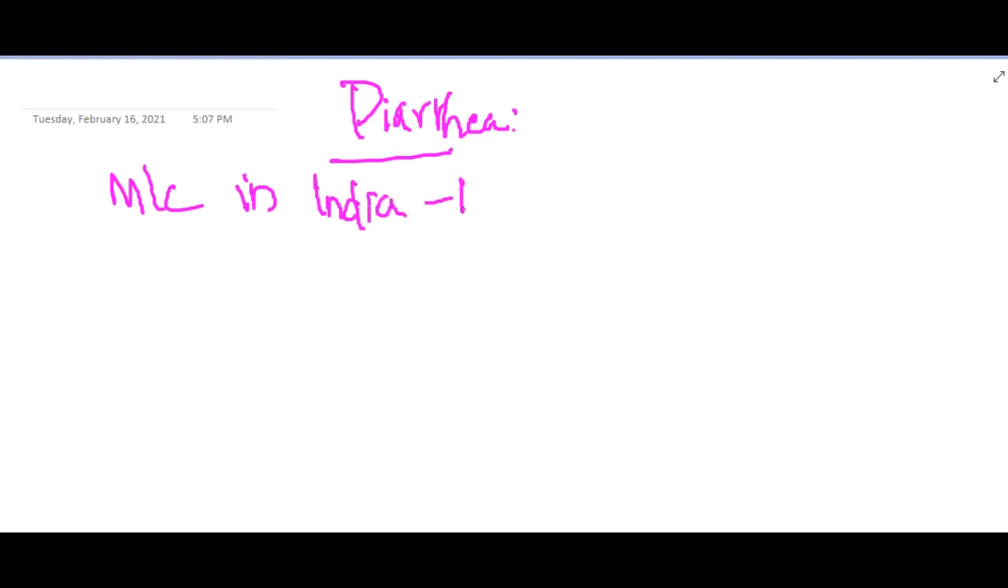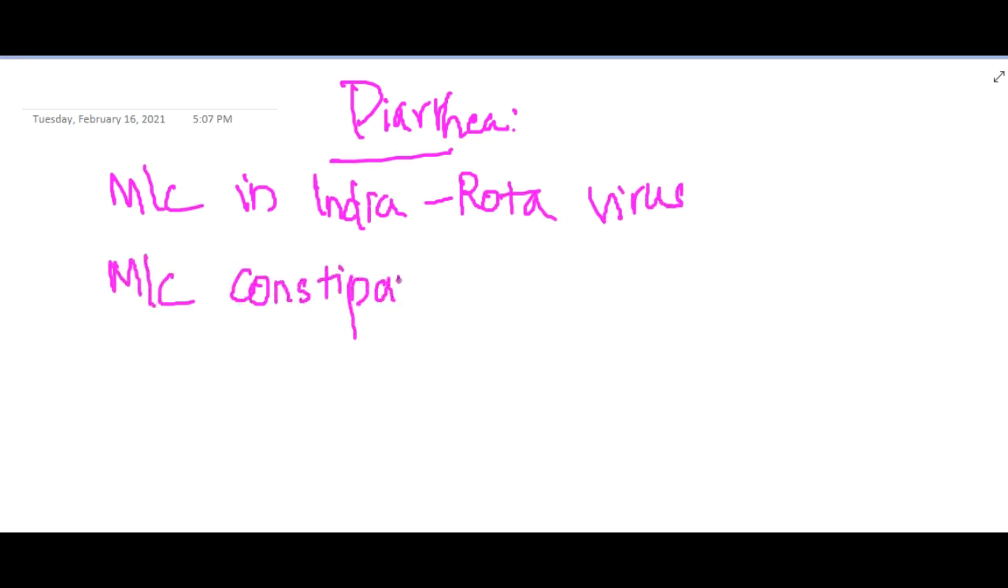Hello friends, let us now learn some important points about diarrhea. The most common cause of diarrhea in children is rotavirus. The most common cause of constipation in children is obviously functional or habitual.